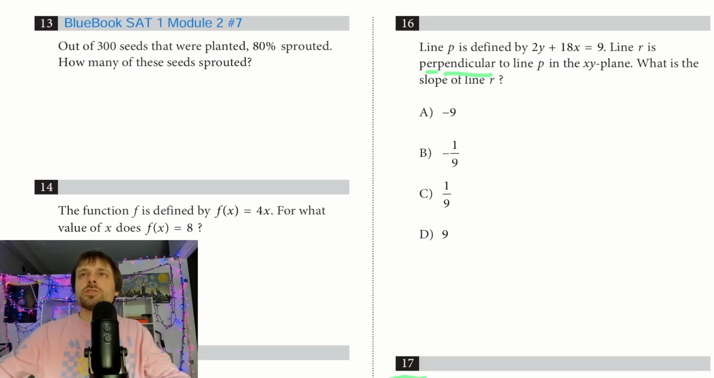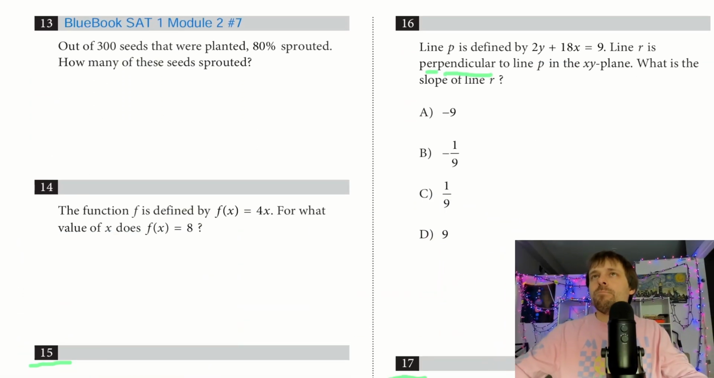Scrolling down on this next page, this will probably be the last page here. Break it up into 2 or 3 parts. So number 13, we have 300 seeds. Let me just hide Desmos real quick. Okay, we got 300 seeds that were planted and 80% sprouted.